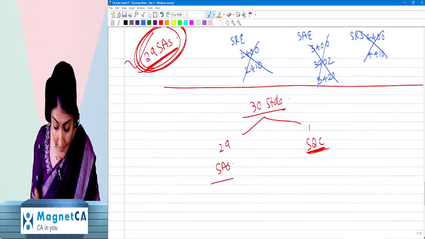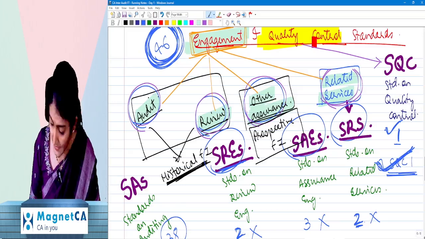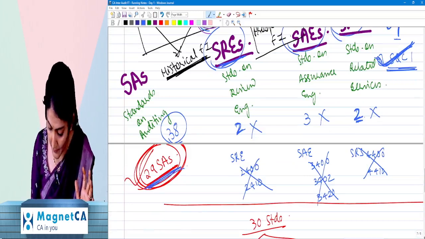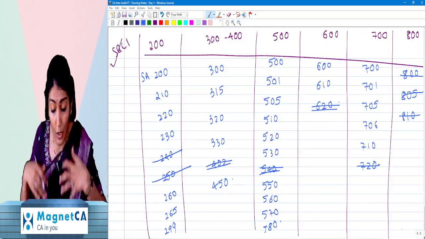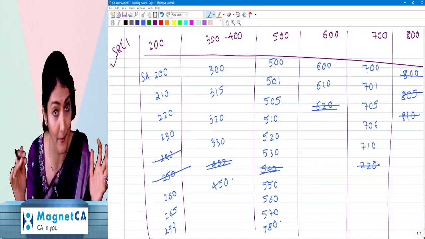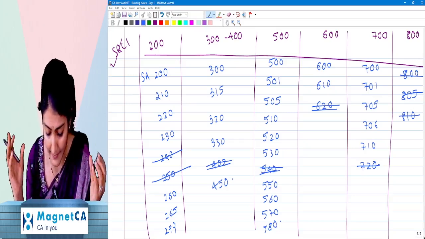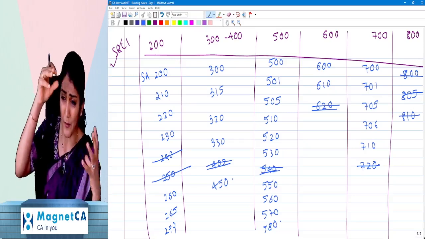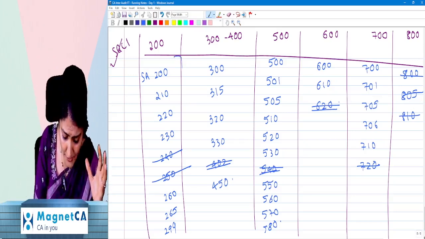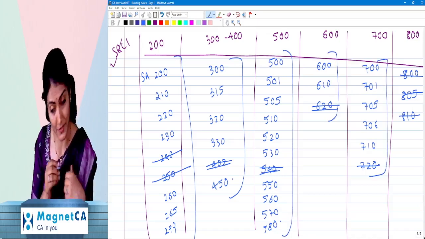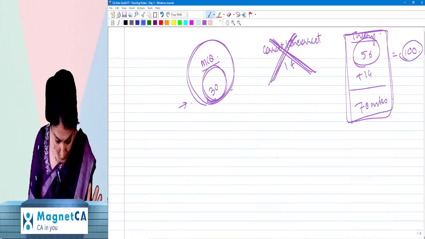So I told you 29 auditing standards. How many are there? 38. But out of that, only 29 are applicable. So here I've shown you the 9 standards which are not applicable at the inter level. And then in your chapters 1 to 11, the discussion of these standards has been included at different places. So what have I told you so far?